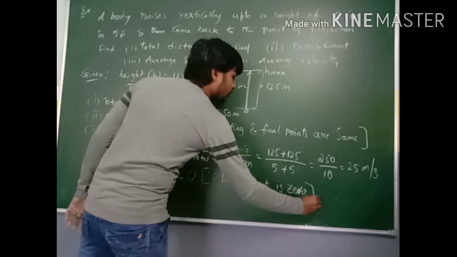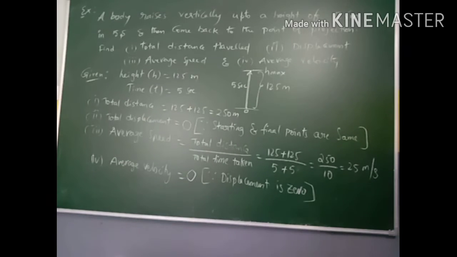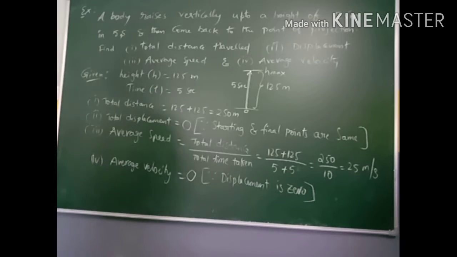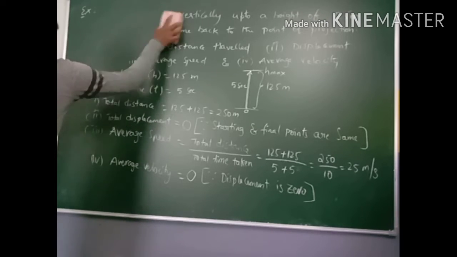The displacement is 0 because the starting and final points are the same. That's why the displacement is 0. Right. Second question. Second example.